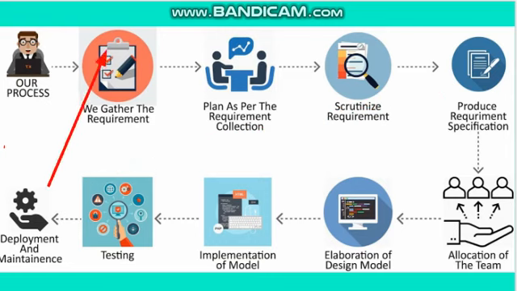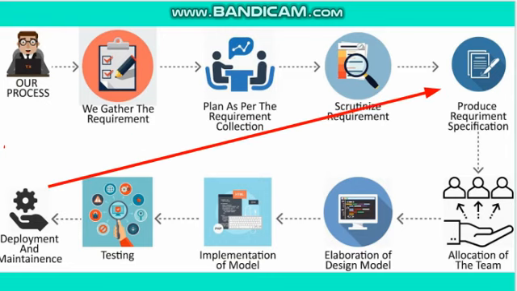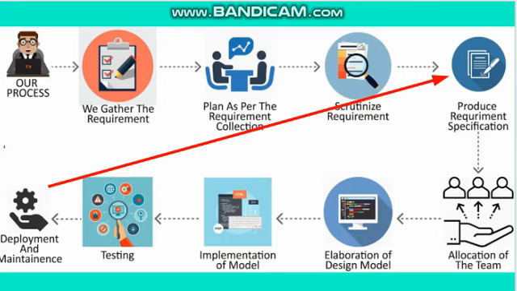Because after performing all these three tasks, we come to a standard document called the requirement specification documentation. This document is nothing but the collection of requirements which are to be implemented into the design, and later on from those designs you are going to develop the code. So this document plays a very major role, as it is the first step towards the development of software.